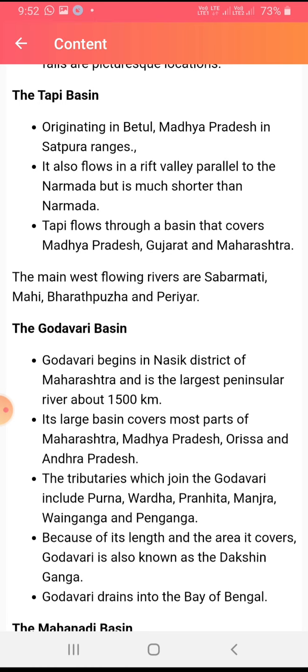The main west-flowing rivers include the Sabarmati, Mahi, Bharatapuzha and Periyar.